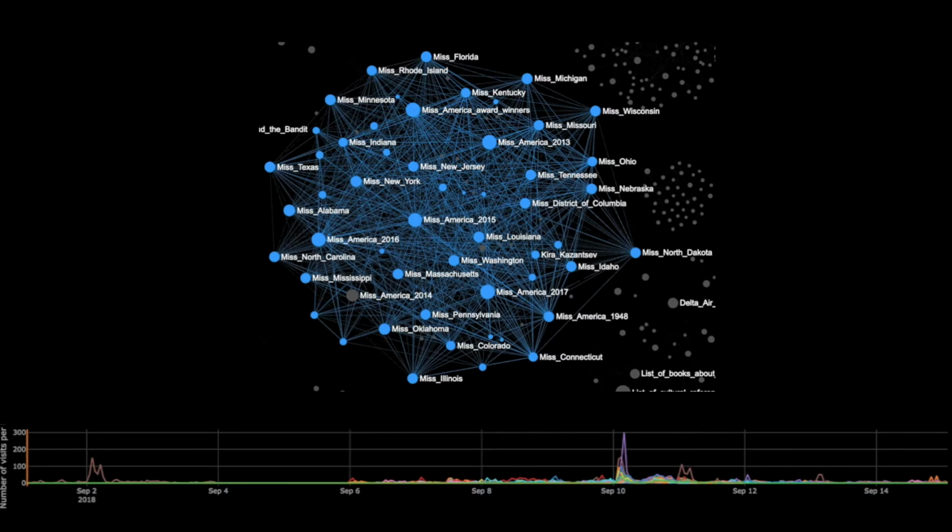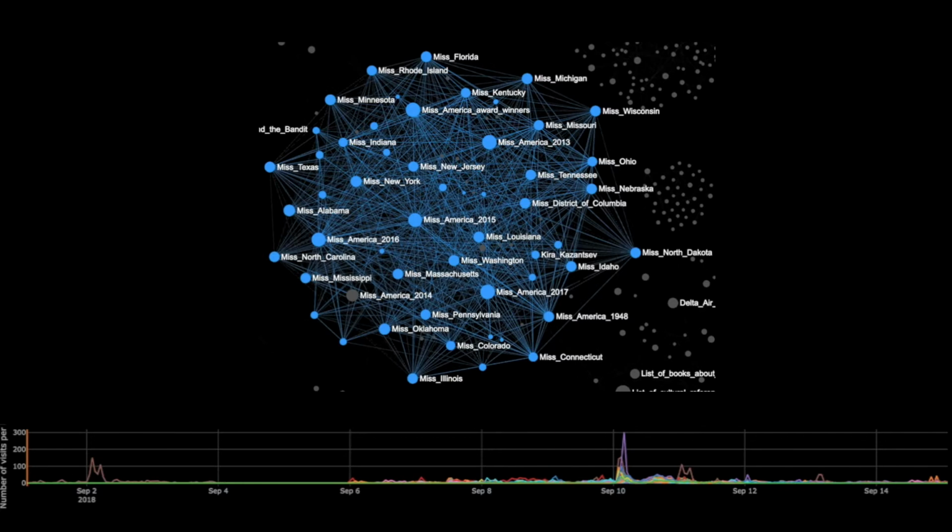After the presentation, you'll have a chance to interact with this visualization by yourself. Here, you see Wikipedia articles represented as dots. Connection between them represent hyperlinks between articles. As you can see, these are pages related to the same topic, Miss America 2018.